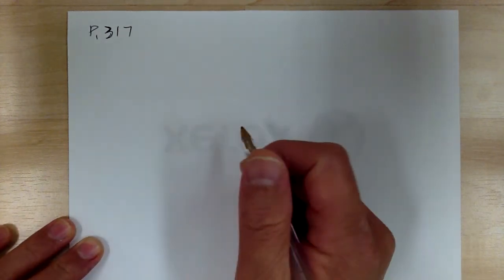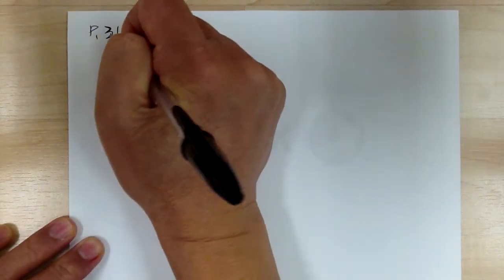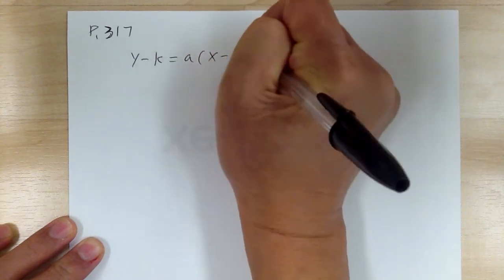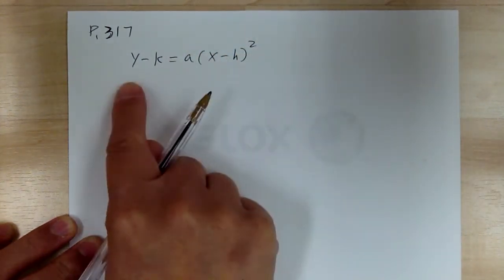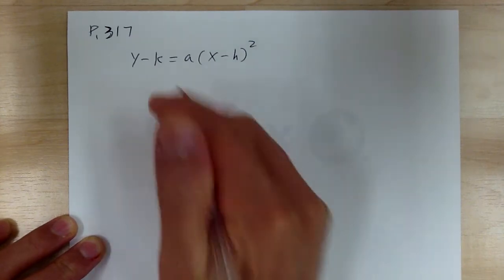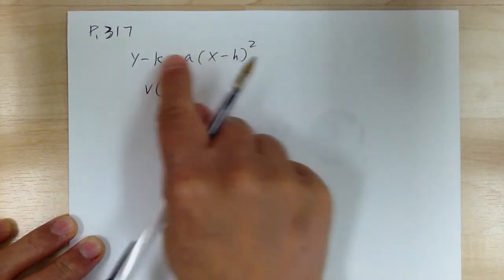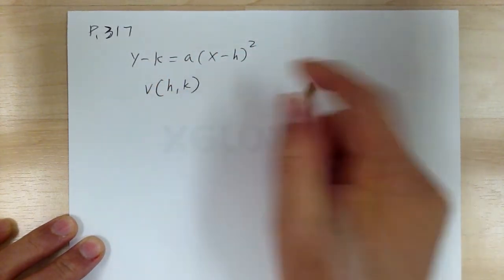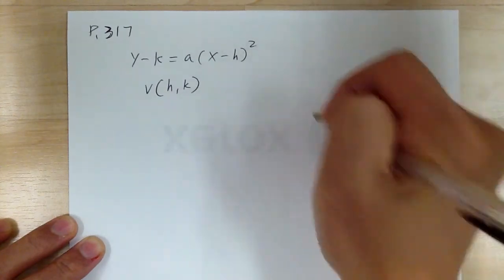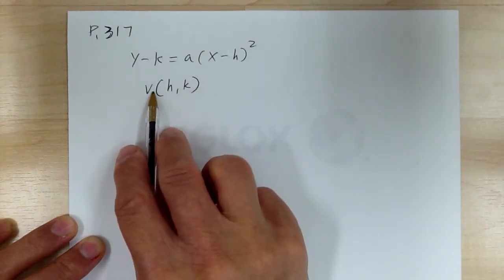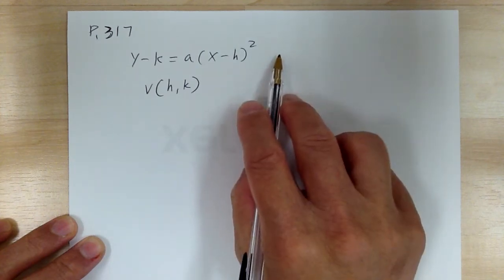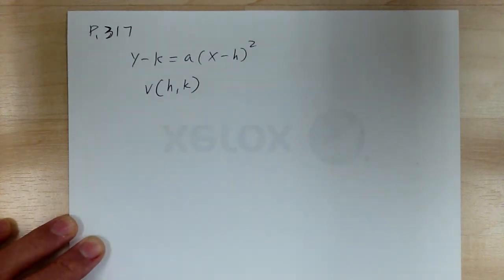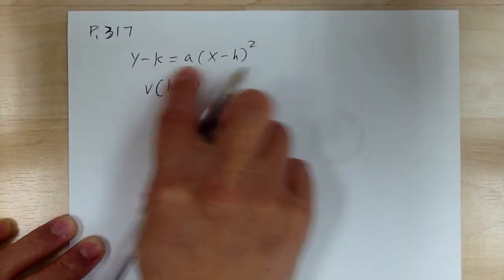And in the previous lesson, to sketch, you have y minus k equal to a times x minus h squared, right? And so when you're going to graph this, you get a vertex, right? And the vertex would be h and k, right? And then from here, you can use the a, so you can do the graph from there, right? So first you plot the vertex, and you go 1 over up 1, right? 3, 5, right?